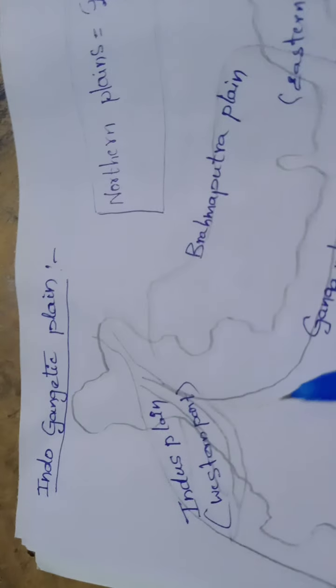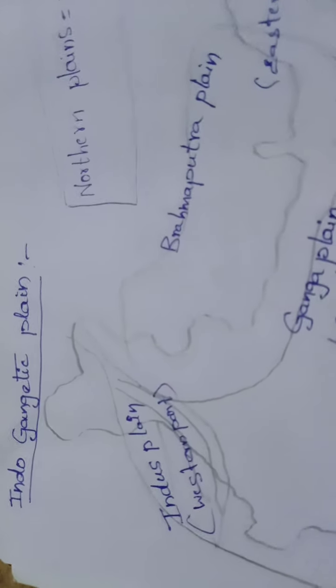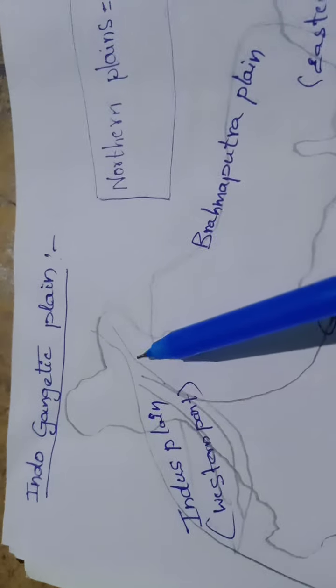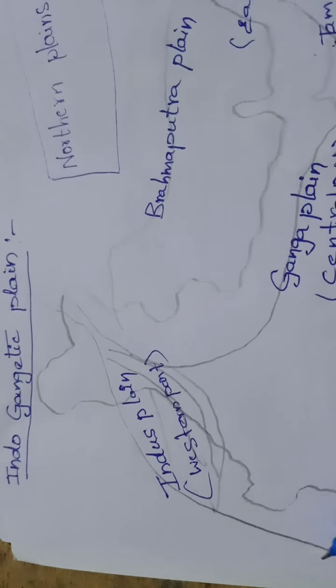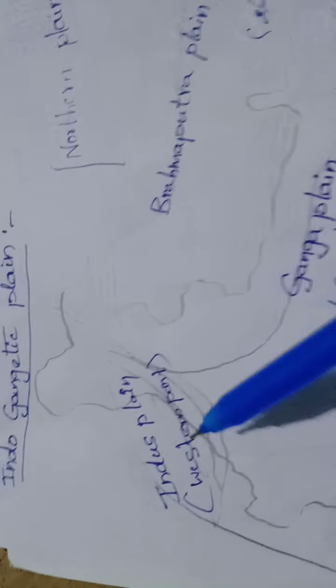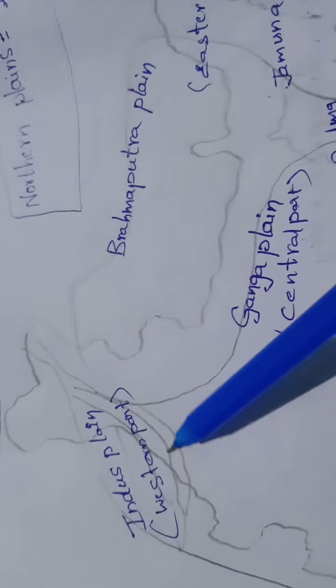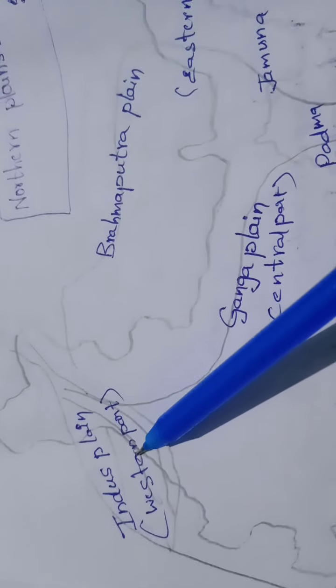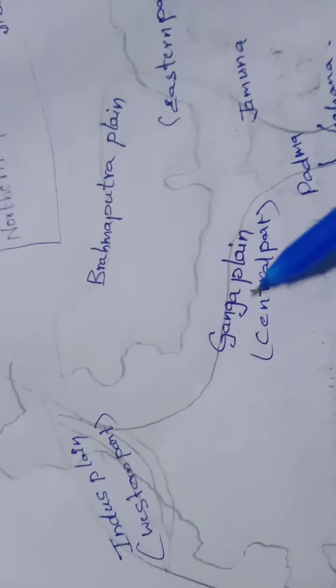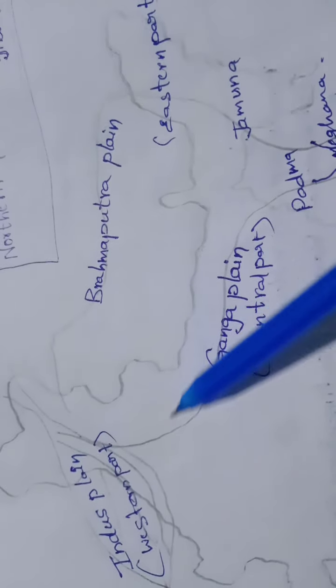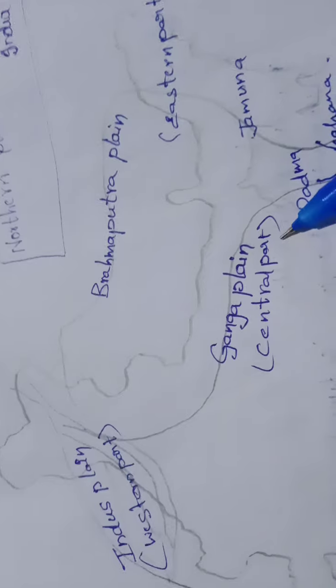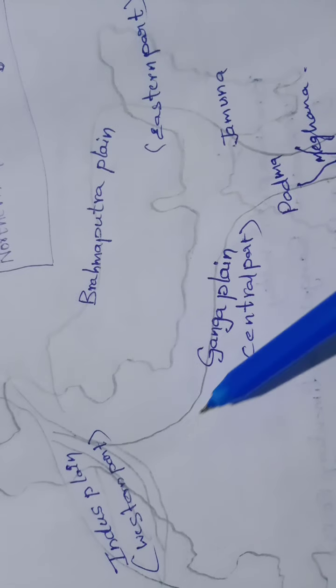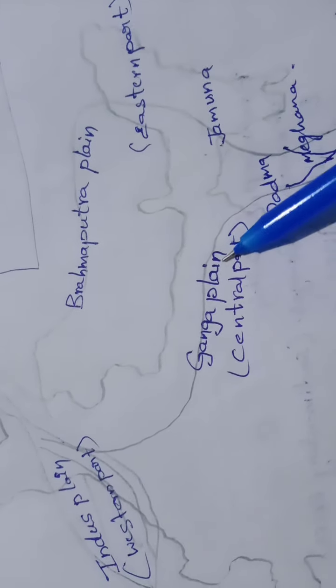Most of the rivers originate from the Himalayas and flow in the east direction and also the west direction. The Indus River flows from the Himalayas in the west direction and mixes into the Arabian Sea. Observe, this is the Indus River. The area near the Indus River, we call the Indus Plain. This is the Ganga Plain. The area on the bank of the river Ganga is totally formed with alluvial soil. We call it the Ganga Plain.